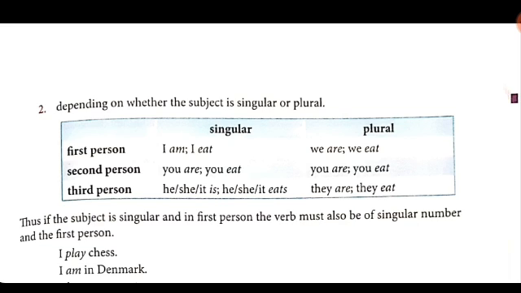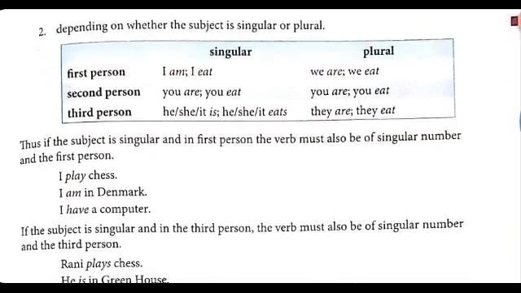Now if the subject is singular and in the first person, the verb must also be in singular number and the first person. I play chess. I am in Denmark. I have a computer. Now, if the subject is singular in the third person, the verb must also be of singular number and the third person.